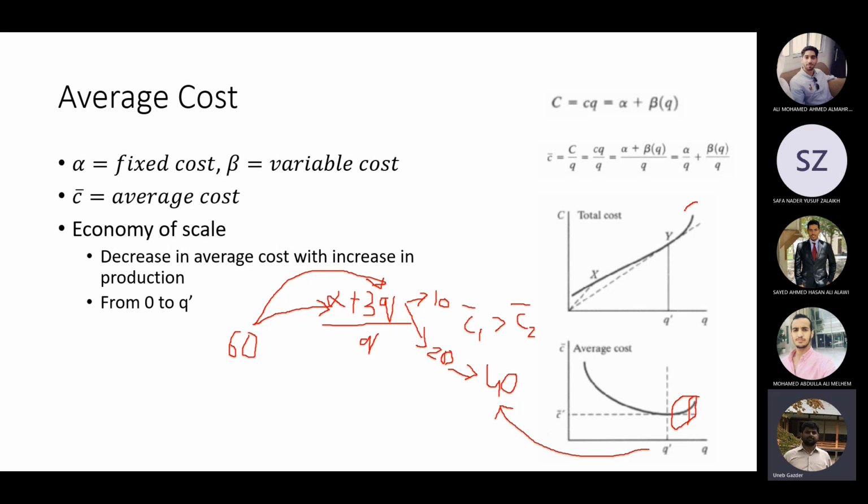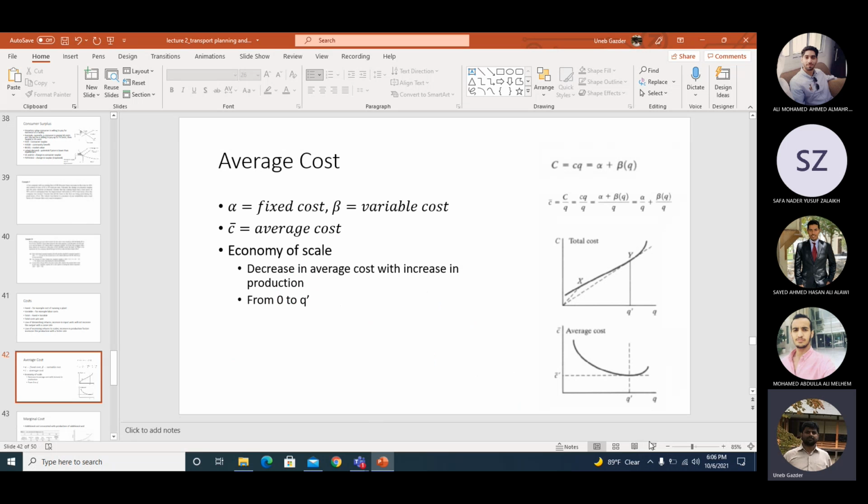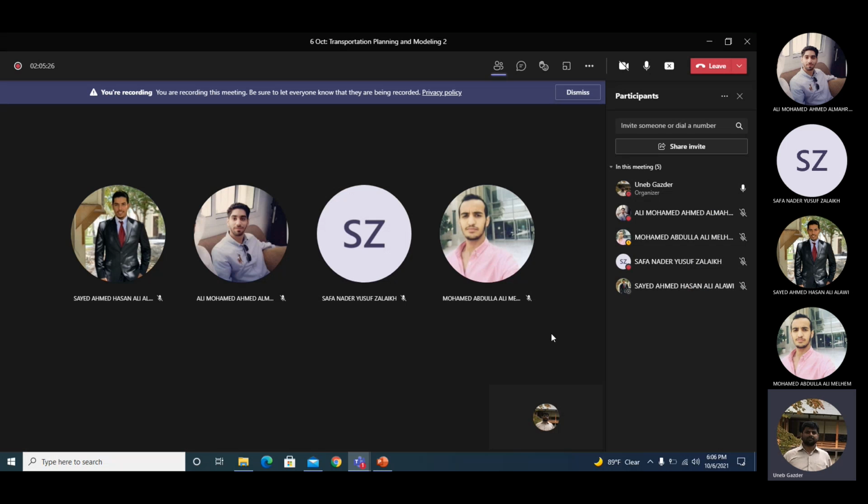So you have increased alpha and beta by a lot, but the number of passengers you are adding is maybe 5 or 6 or maybe 10. So this is an example from the transportation case. Any questions, you can stop me. If you have any questions, please do stop me, and you can ask your question. Any questions? Clear?